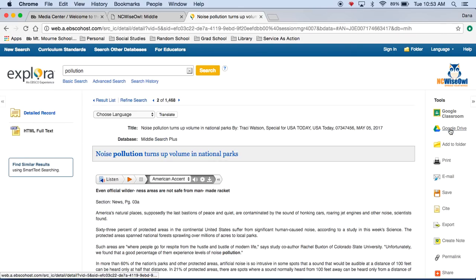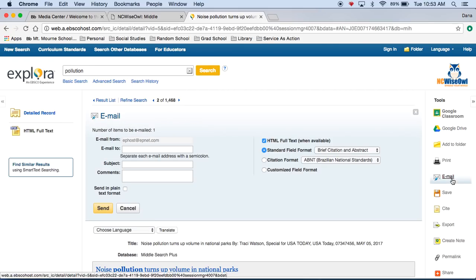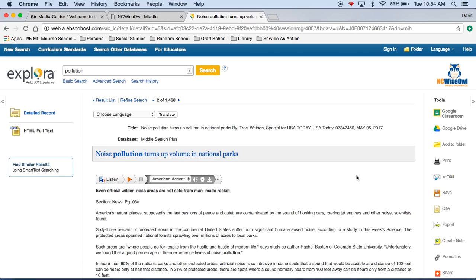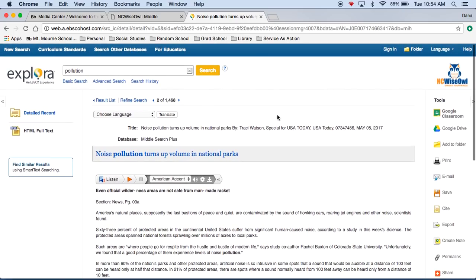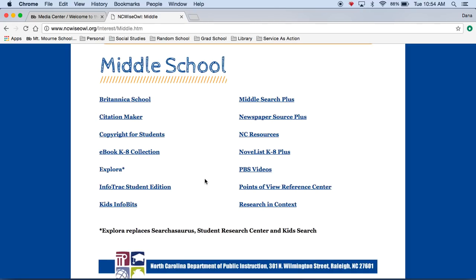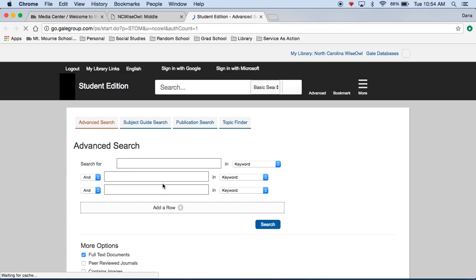Okay, so if it doesn't do that, you can come ask Miss Gillis, and she will help you with how to add it. Or you can also email it to yourself. If your Google Drive doesn't work, you can email it to yourself and save it that way. So that's a great little tool over there that you can use to save articles that you find. So let's go back to Ncwiseowl. Next up is InfoTrack Student Edition.